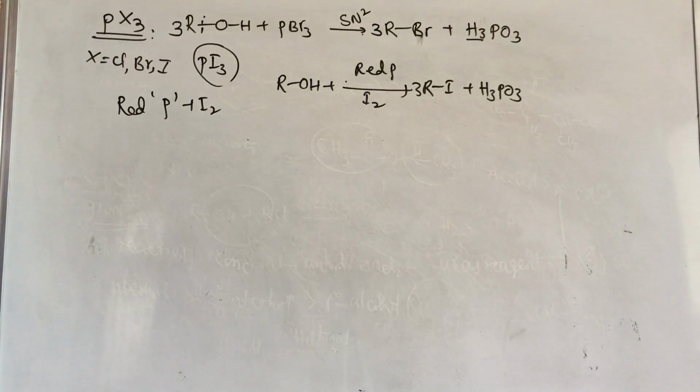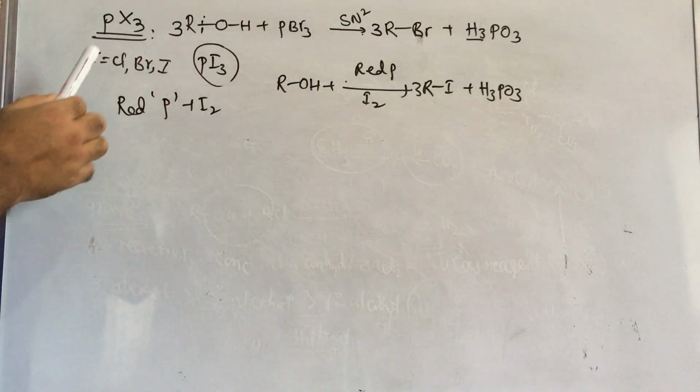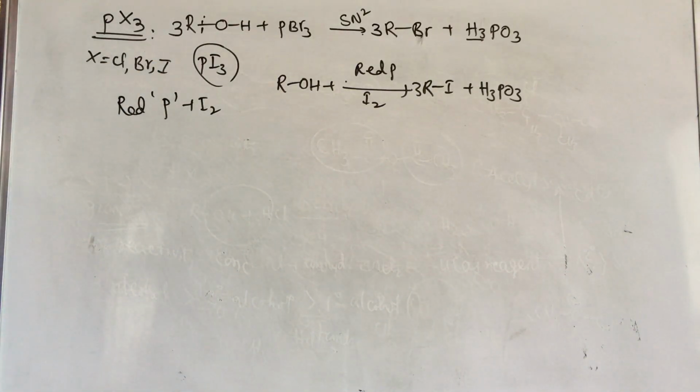This is iodination, but a better way to substitute iodine, this is not a better way. Then we have to follow the Finkelstein reaction, which is a better method to prepare the alkyl iodides. Next one, that is dehydration.